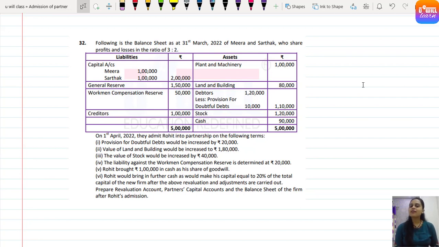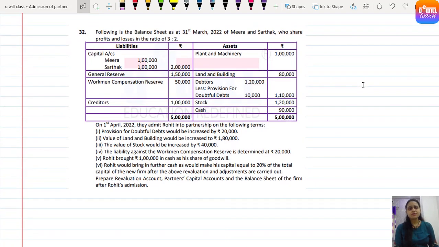Following is the balance sheet as of 31st March 2022 of Meera and Sarthak, who share profits in the ratio 3:2. So the old ratio is 3:2. The liability side has capitals, general reserve, workman compensation reserve and creditors. The assets are plant and machinery, land and building, debtors less provision, stock and cash. On 1st April 2022, they admit Rohit into partnership on the following terms.